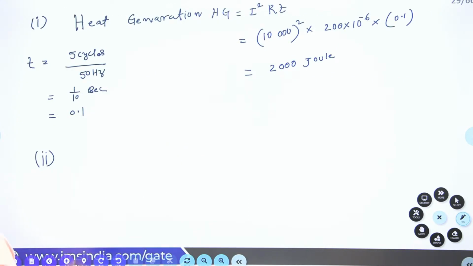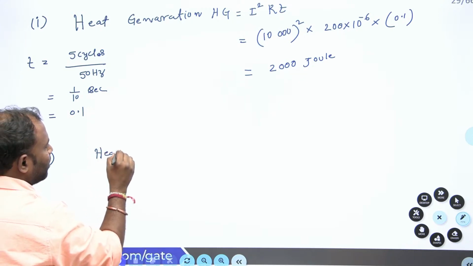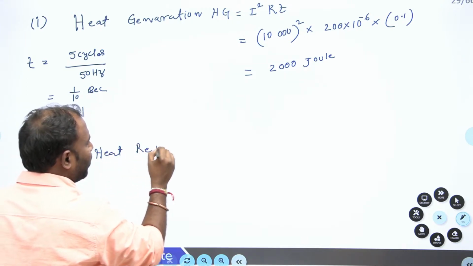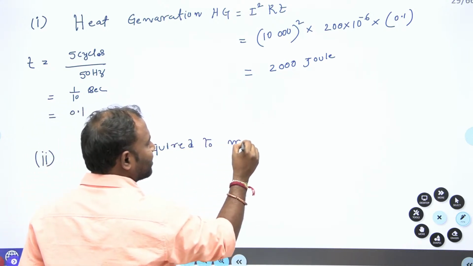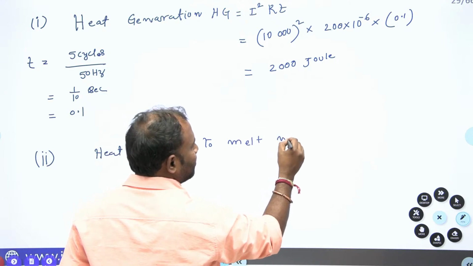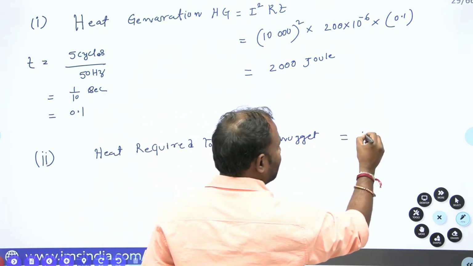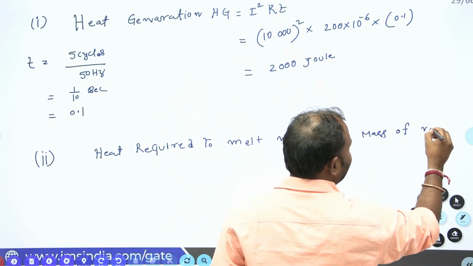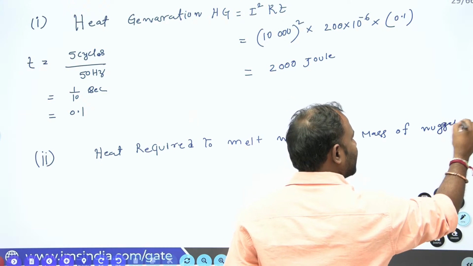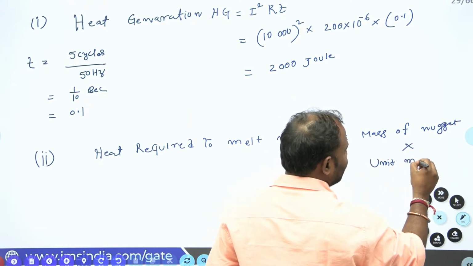Now let's go for the heat required to melt a nugget. It is equal to the mass of the nugget times the unit melting energy.